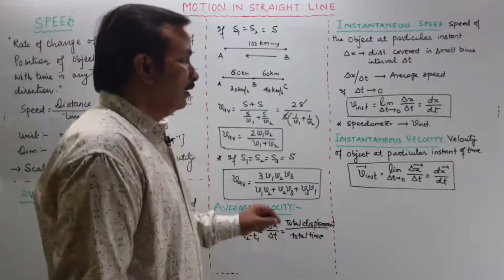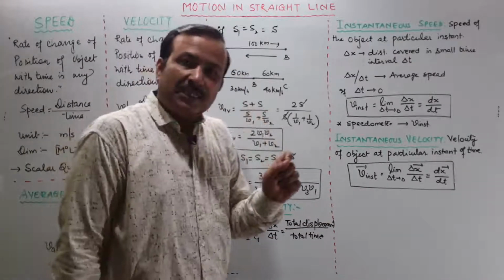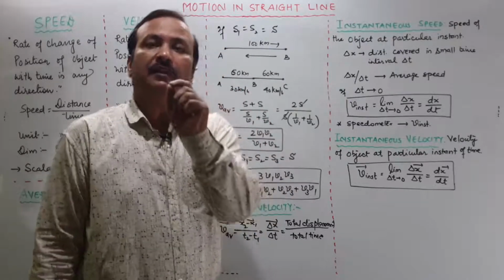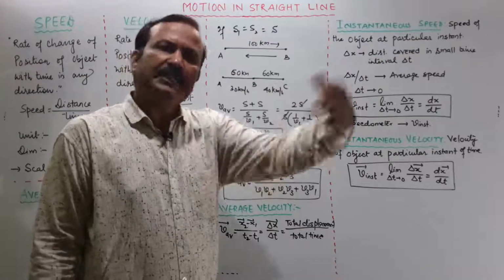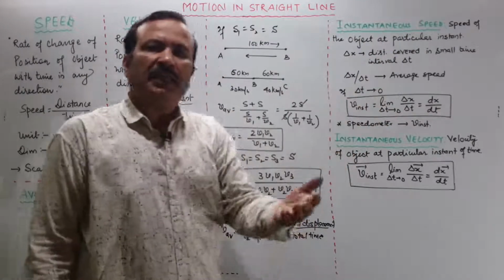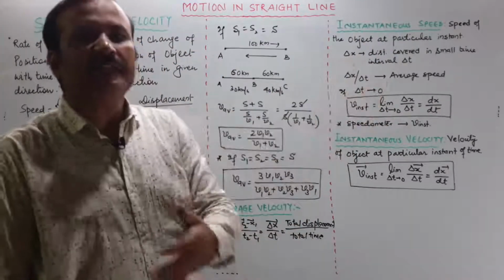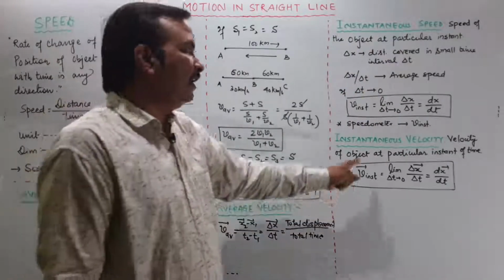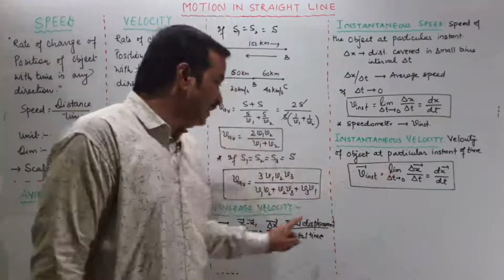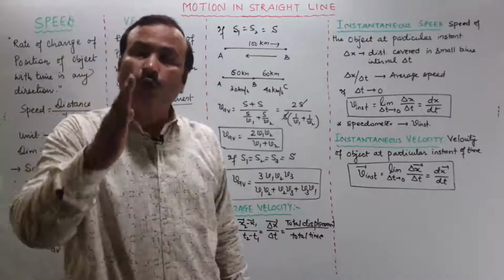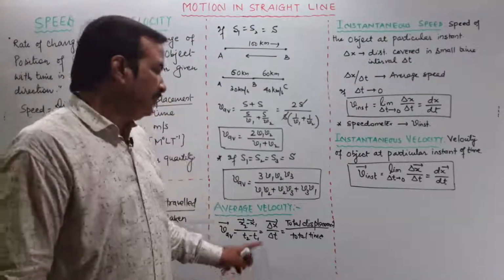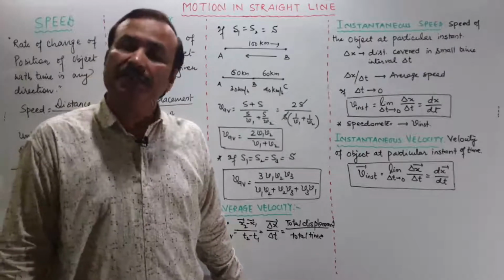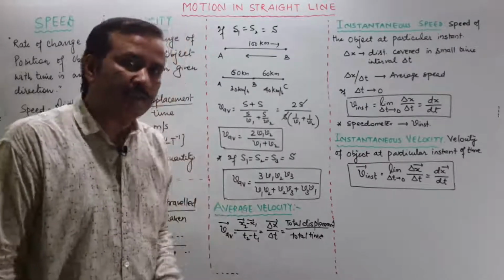So when instantaneous velocity is asked, you will be given only one time, not an interval. केवल एक टाइम दिया रहेगा कि 5th सेकेंड में निकालिए, at t is equal to 5 second, at t is equal to 8 second. That means you have to find out इंस्टेंटेनियस वेलोसिटी. और जब यदि आपको दो टाइम इंटरवल दिए हों, time this to time this, that means you will be calculating average velocity. I hope it is clear.